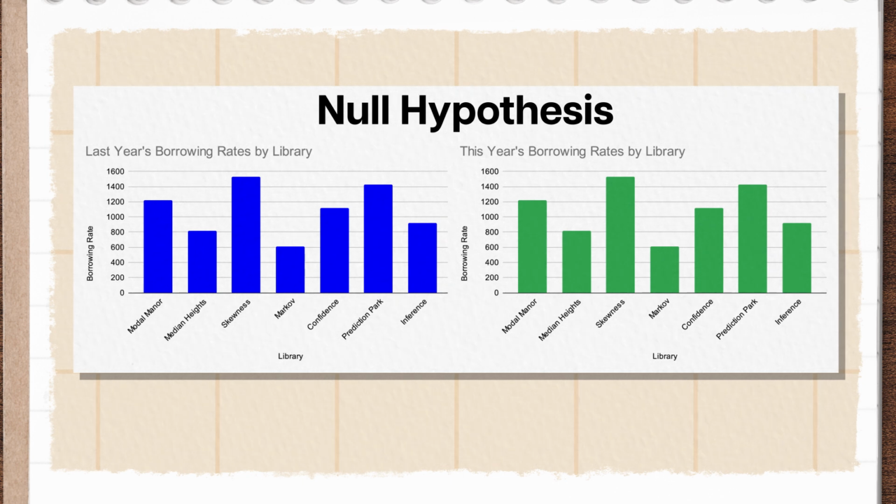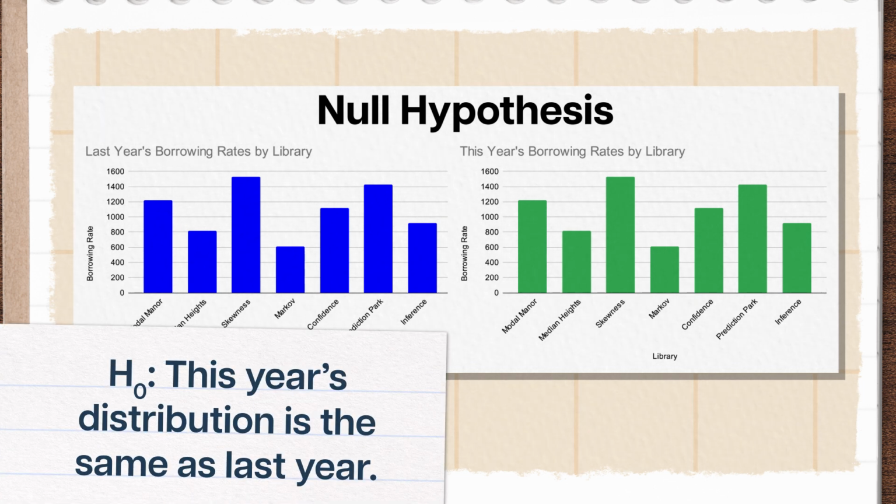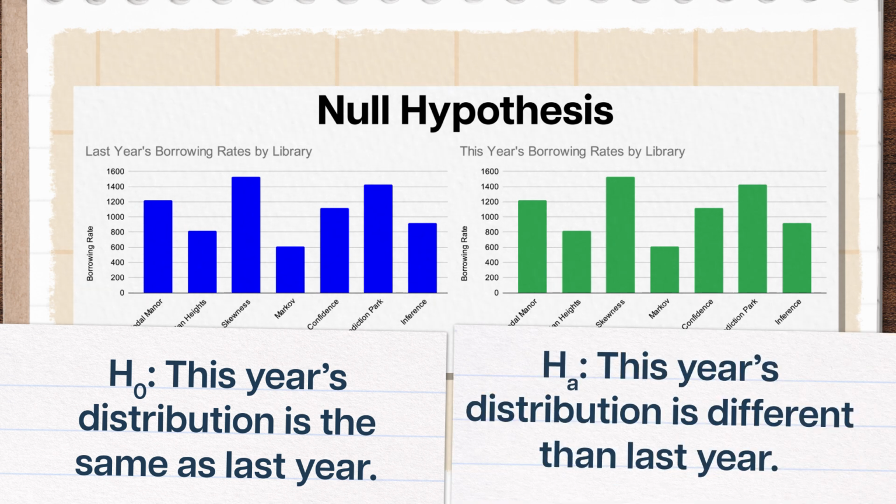The chi-square is exactly the measure we need to tell how much one frequency distribution looks like another, which is great news for Jose and his book budget mission. Remember, his null hypothesis is that this year's data will look similar to last year's data, and his alternative hypothesis is that there is a significant difference between the two. But to be clear, Jose's not saying that the values in each category will be generally higher or lower, just that at least one category will be different in some way.